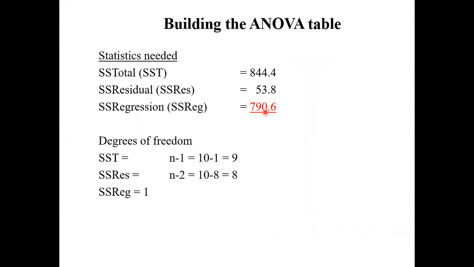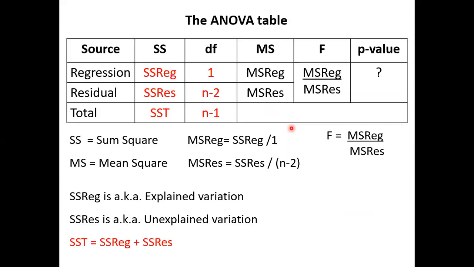We don't calculate this, but we know this plus this must equal the total. We know SST is so much, regression so much, so this must be 790. In other words, this is total, this is not explained, then this is explained. Total is explained plus unexplained.